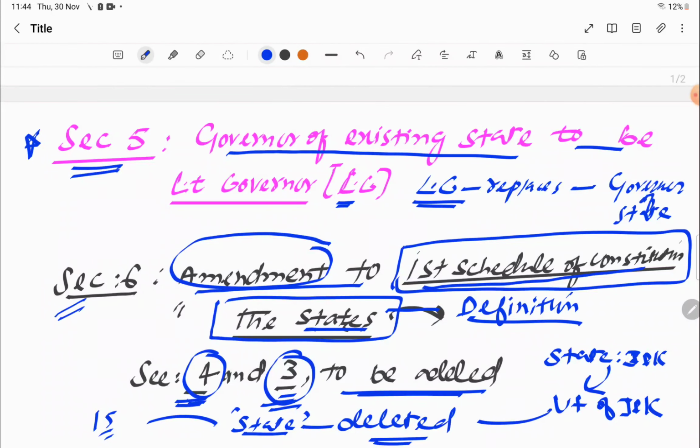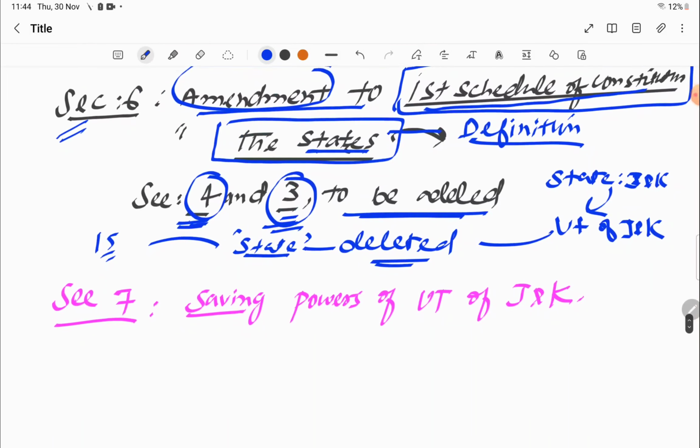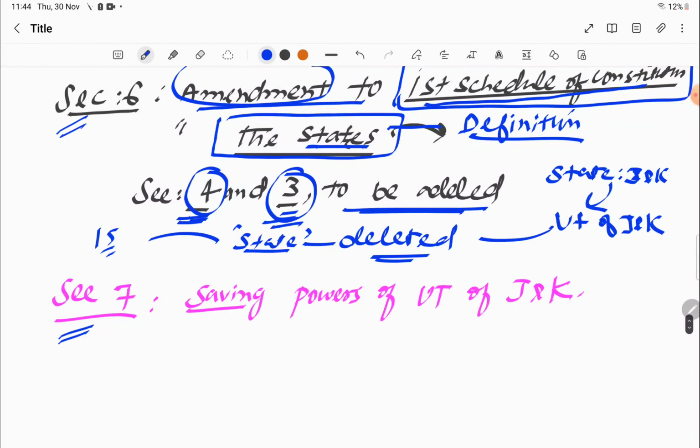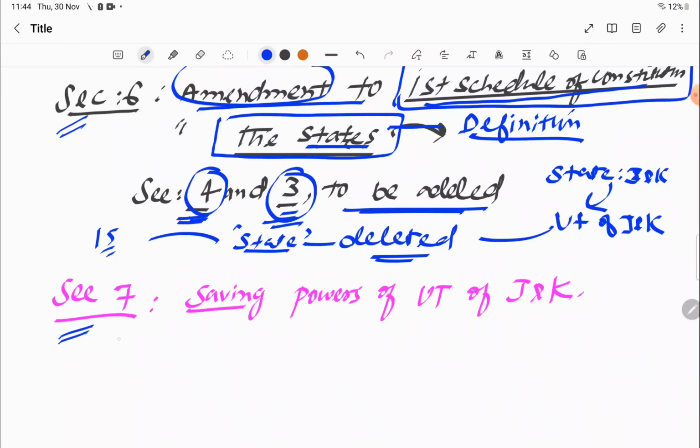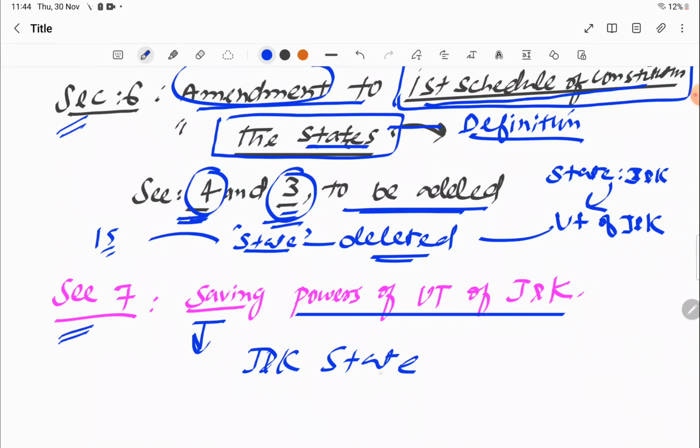Now going to the last section, that is section 7 of part 2nd of the J&K Reorganization Act. Sorry for the disturbance. Section 7 is about saving powers of UT of Jammu and Kashmir, means all the powers that the J&K state had before.